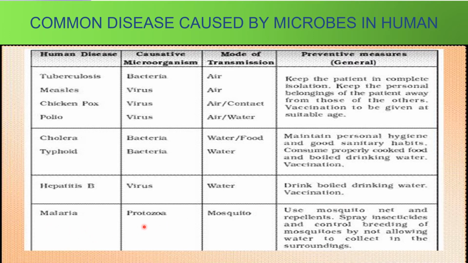Malaria is a protozoan disease because it is caused by a protozoa called Plasmodium, and it is a vector transmitted disease because it is transmitted from the infected person to a healthy person through the mosquito. The general way we can prevent it is to use mosquito nets and repellents, spray insecticides, and control the breeding of mosquitoes by not allowing water to collect in the surroundings, and protect yourself from mosquito bites.